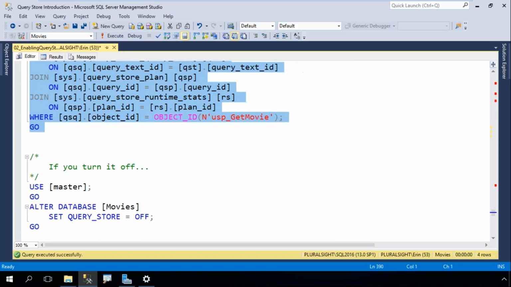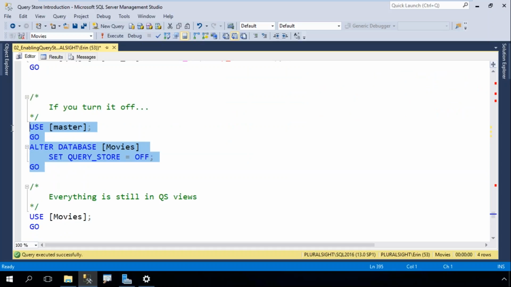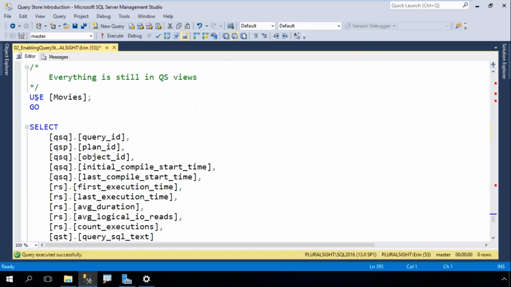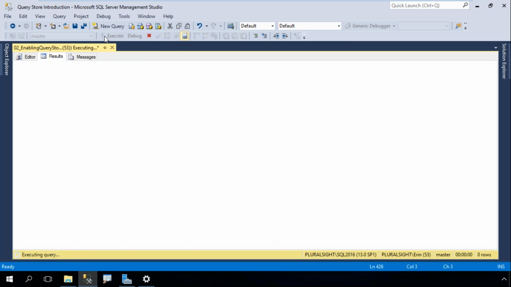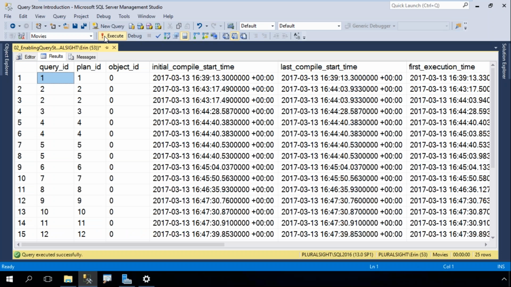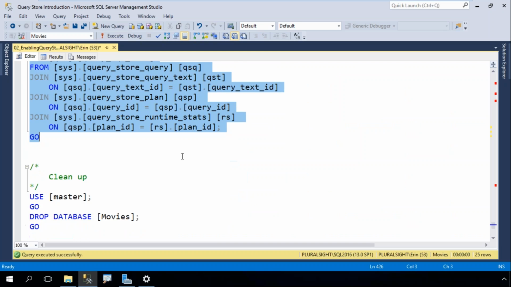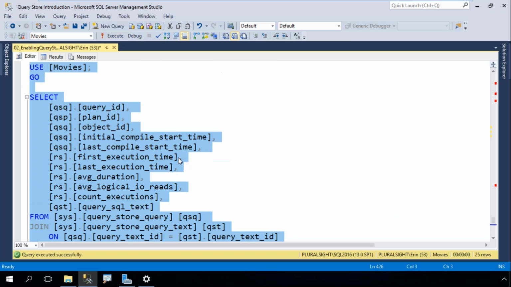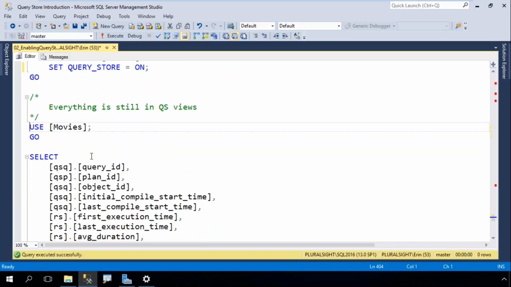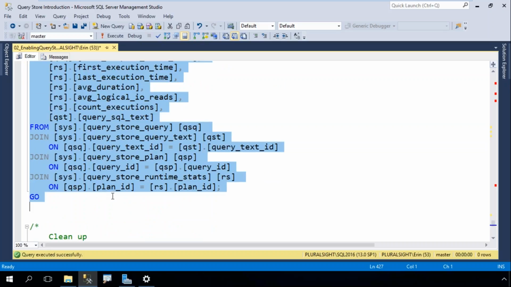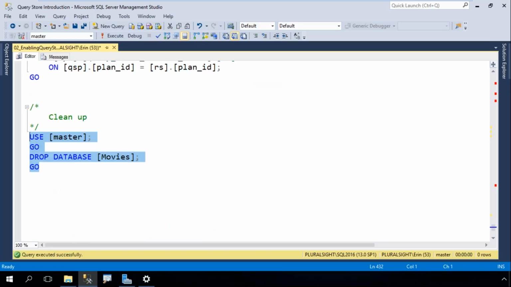It will. If I turn Query Store off, the information still exists within the views. I can still query the views, but I've turned it off so it's not capturing any more information. And I can turn it back on and that information will still be there and I can start capturing again. So it's just as easy as turning it back on. Now there is a command to clear out everything for Query Store and that's one to be used very carefully. I'll do a cleanup here in a second.